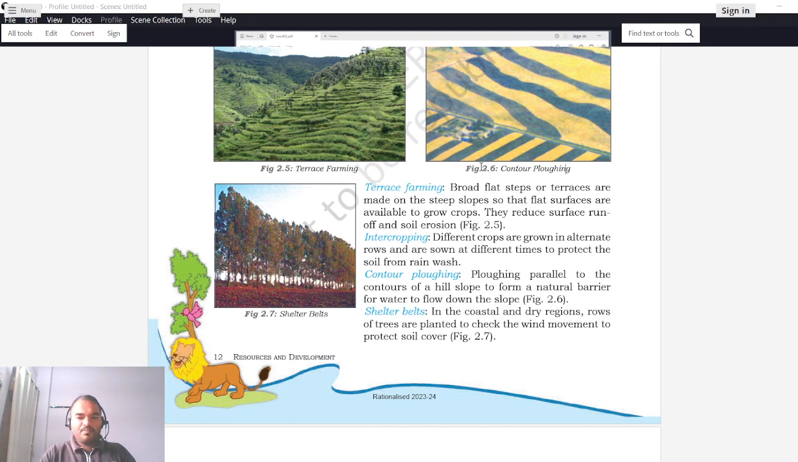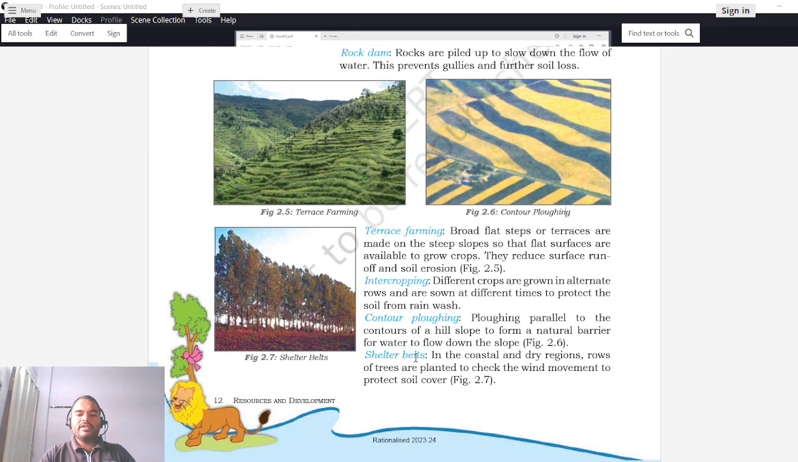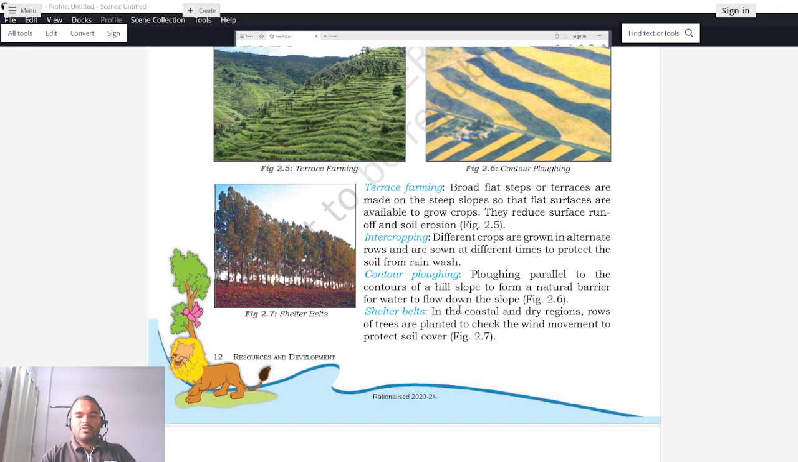So that was our, I think, fifth point, sixth point. Now the seventh point, shelter belts. In shelter belts, in coastal areas and dry regions, rows of trees are planted to check the wind movement to protect soil cover. So over here a diagram is shown which is a shelter belt.